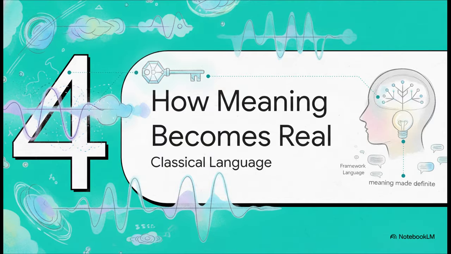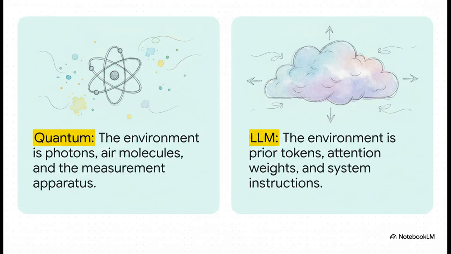Now let's use it to unlock the mystery of how an AI makes meaning definite by applying this exact same framework of interaction and decoherence. First up, what's the environment? Well, in quantum physics, it's stuff like photons and air molecules. For an LLM, the environment is the context. It's all the words that came before it, the model's own attention mechanism, and the system instructions it was given. These are the forces that are going to interact with our cloud of possibilities.